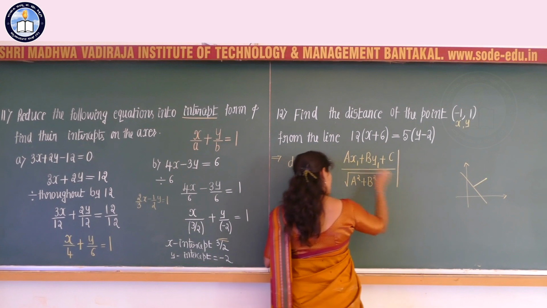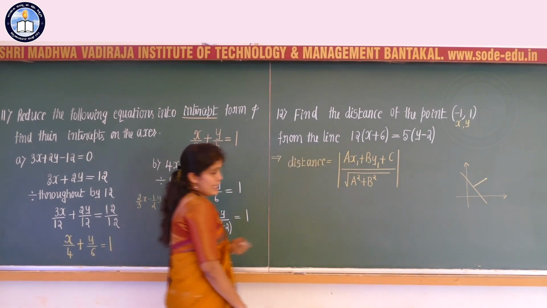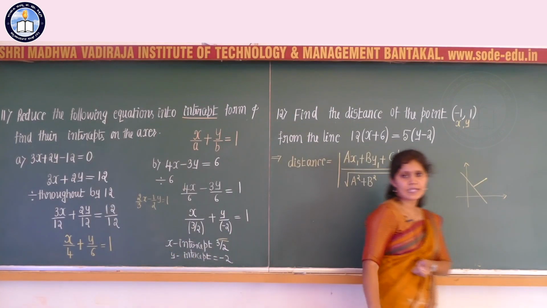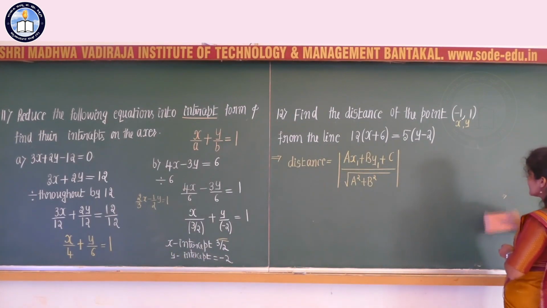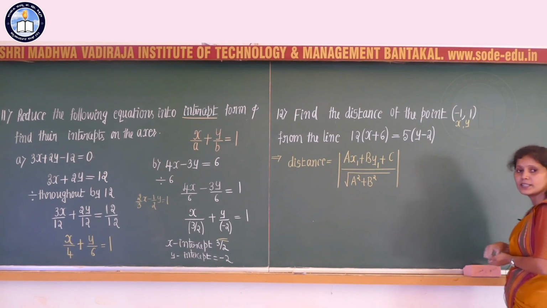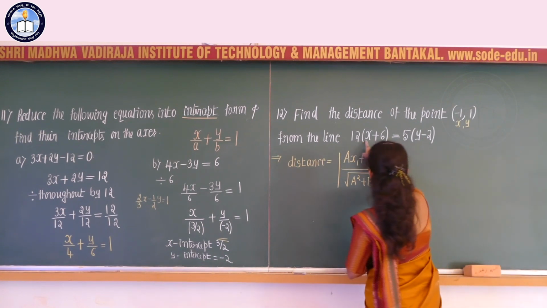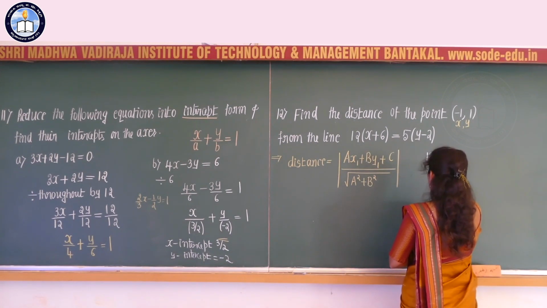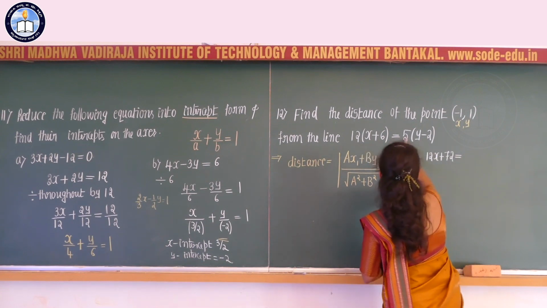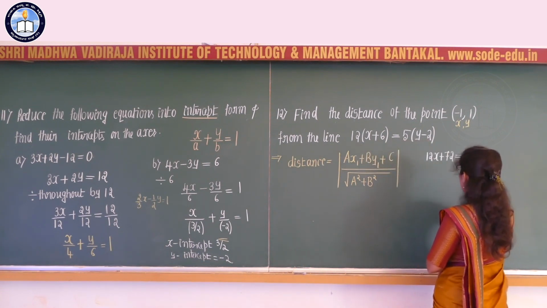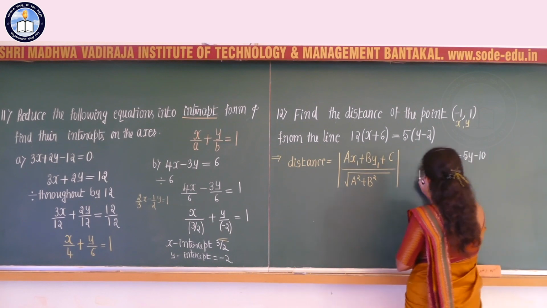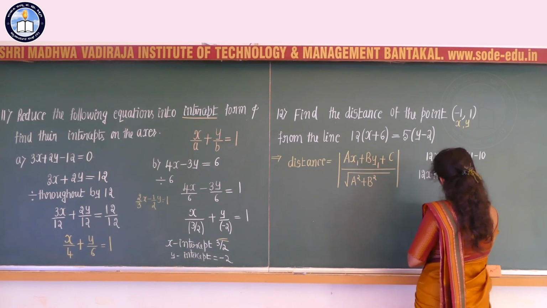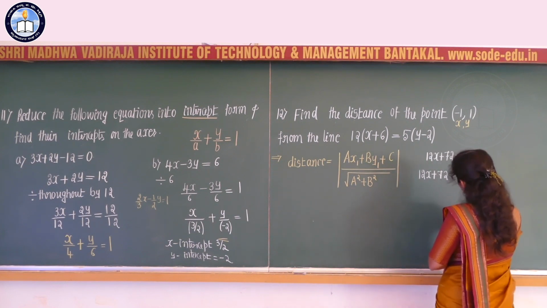Distance is given by this formula, that is (a x1 + b y1 + c) divided by root of a square plus b square. And here let us write the given equation in the general form, that is 12 multiplied with (x + 6), that is 12x + 72, next 5 multiplied with y minus 10, or this becomes 12x + 72 + 5y. Taking it to the RHS, that is minus 5y plus 10 equal to 0,